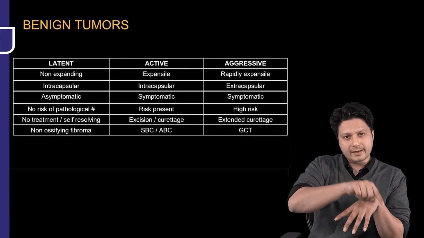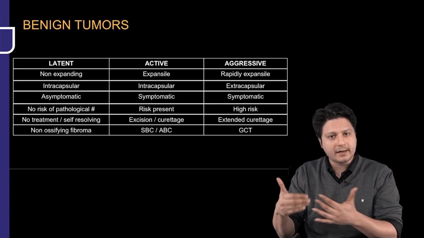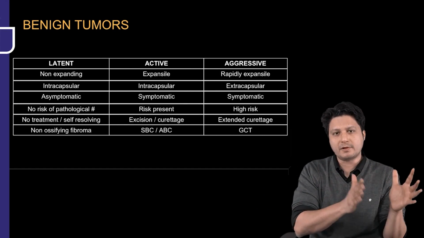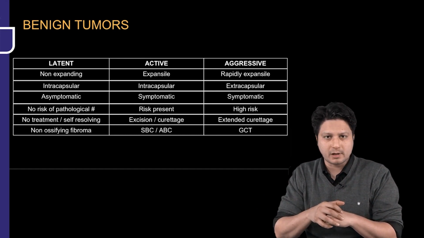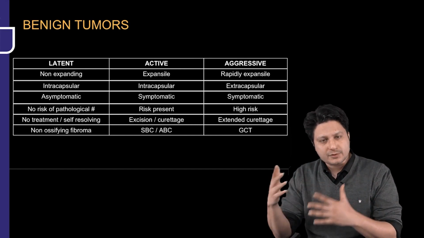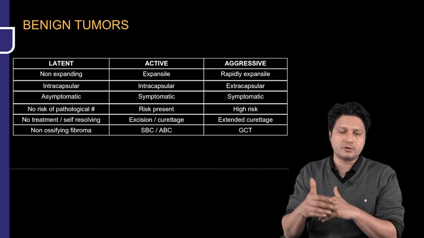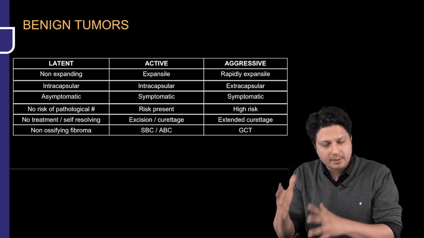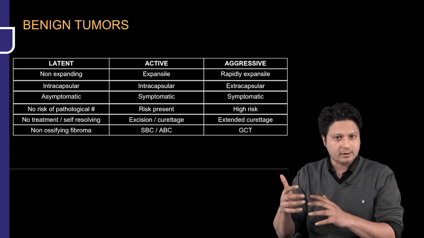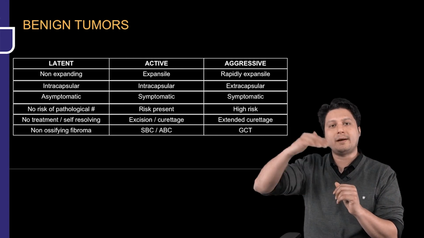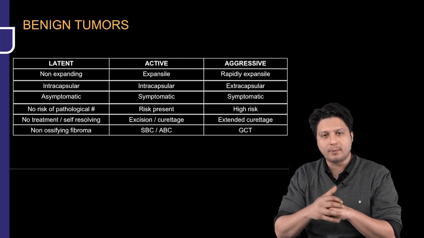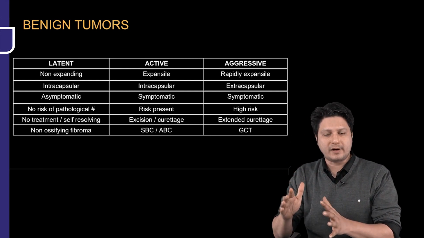But as far as the aggressive kind of benign tumor is concerned, as the name indicates, it is a kind of benign tumor which is more fulminant in comparison to the previous 2 categories. So in an aggressive benign tumor, what will happen? It will be rapidly, progressively expansile. It will be extracapsular, it will breach the boundaries of its confinement. It will always be symptomatic. It requires extended curettage, with the expansion, all up to an extent of removing the normal bone also. So extended curettage would be required in order to remove this tumor, and the risk for pathological fracture is always present.